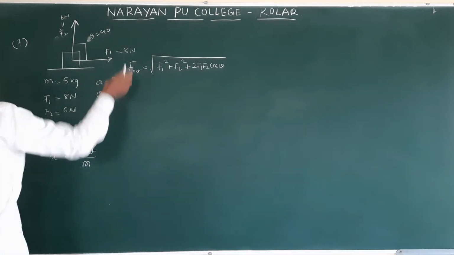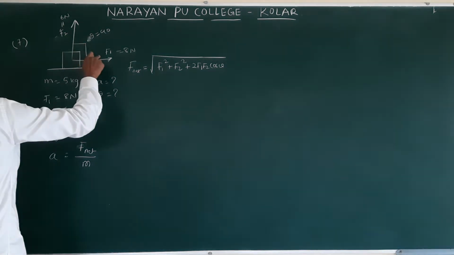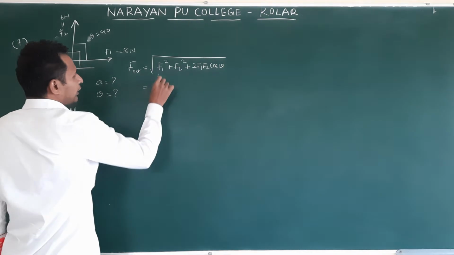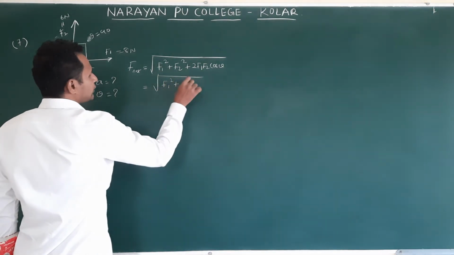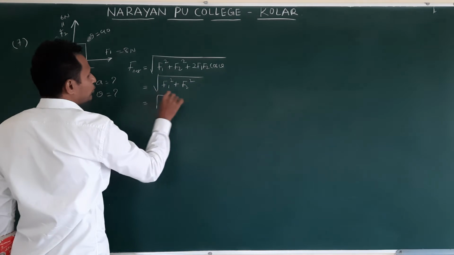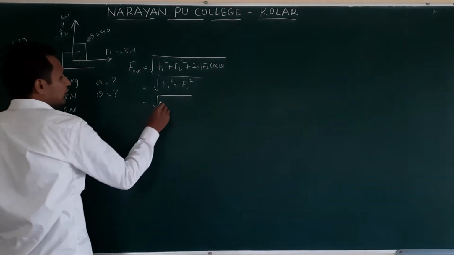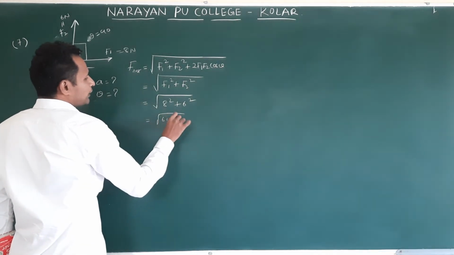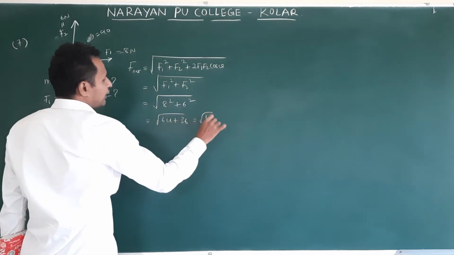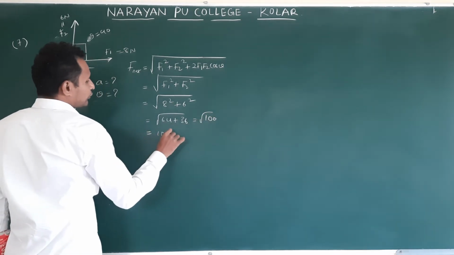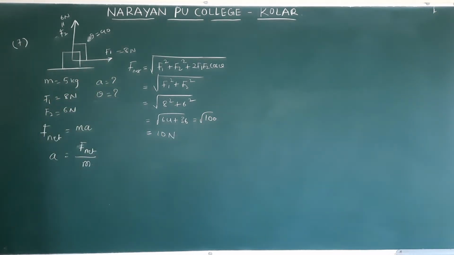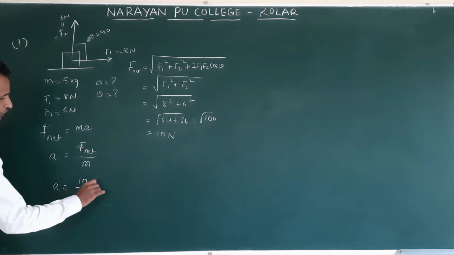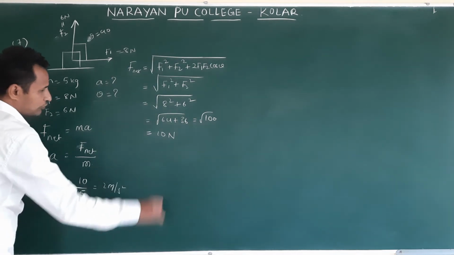This theta is the angle between two vectors. I am substituting here: cos 90 is 0. Then under root of F1 square plus F2 square, under root of 8 square plus 6 square. This is under root of 64 plus 36 is 100. Root 100 is 10 newton. F net is 10. Then a is equal to 10 by what is the mass? 5 kg. So 2 meter per second square.